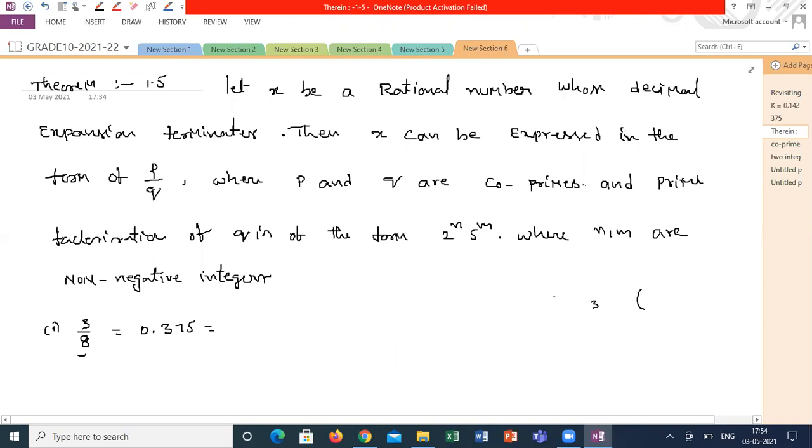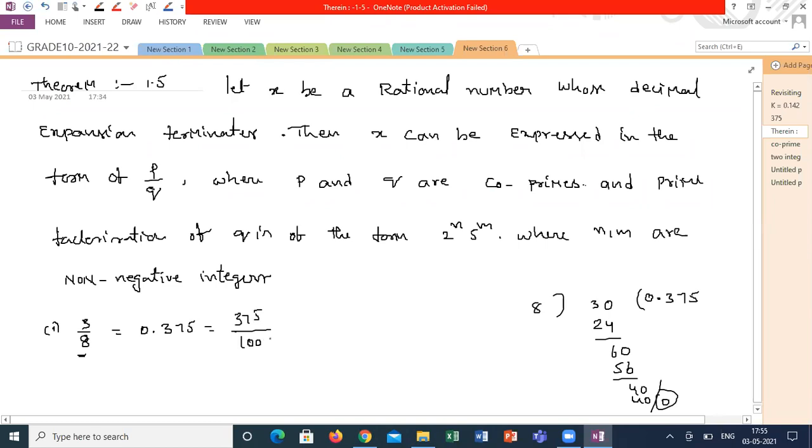Take it, 3 divided by 8. 8 3s are 24, 60. 8 7s are 56, 40. 8 5s are 40 and it terminates: 0.375. This can be written as 375 by 1000. So again this can be written as 375 by 2 power 3 into 5 power 3, or from here itself this can be written as 3 by 2 power 3.